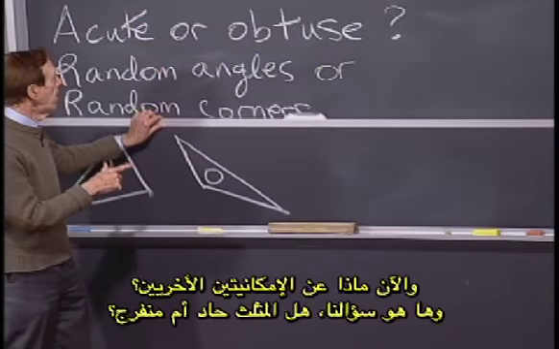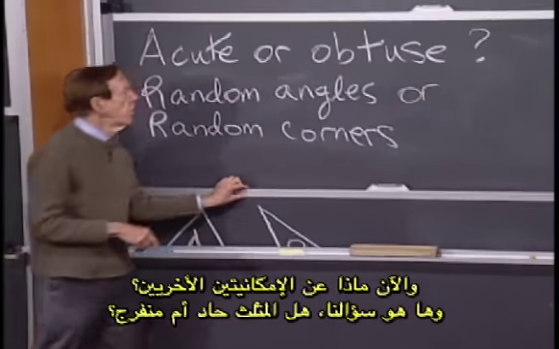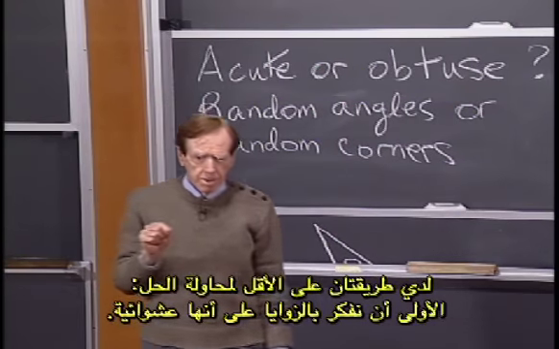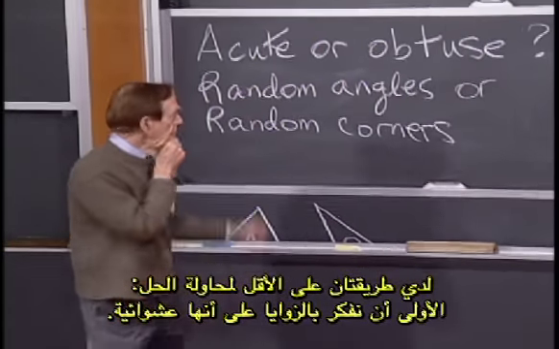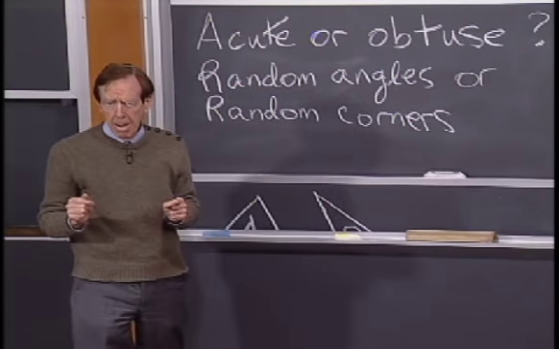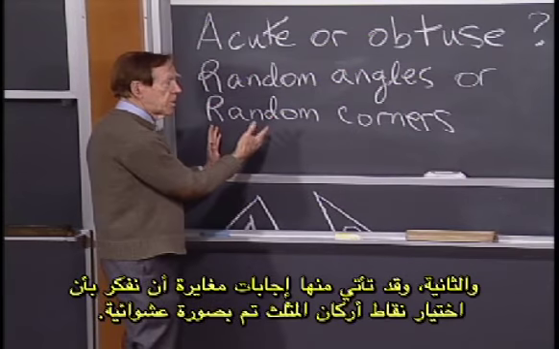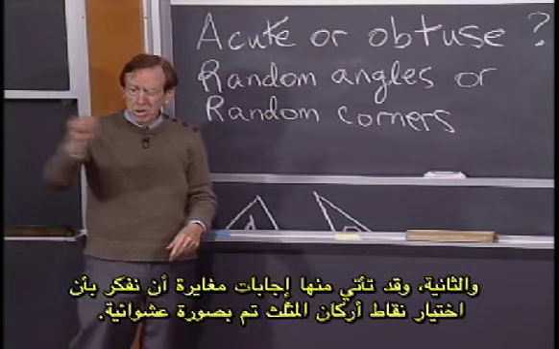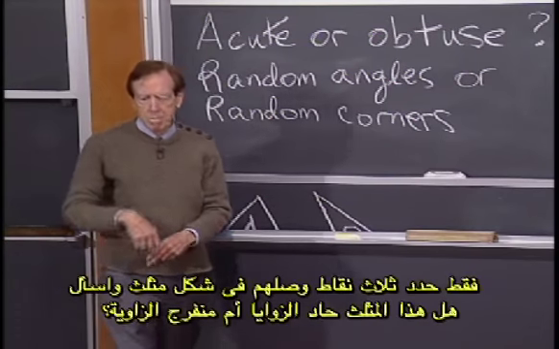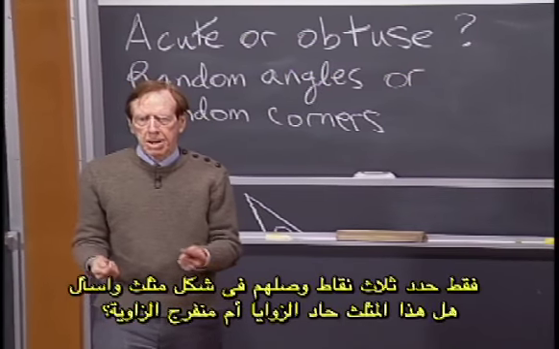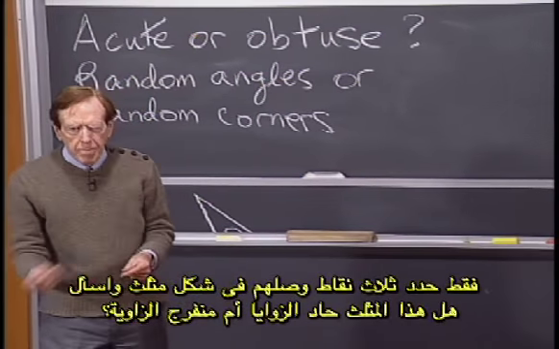So remember, here's our question, acute or obtuse, and I've got at least 2 ways to go for it. One would be to think of the angles as random. Another way, which could give a different answer, is to think of the corners as chosen at random. Just pick 3 points, connect them by a triangle, and ask, is that triangle acute or obtuse?